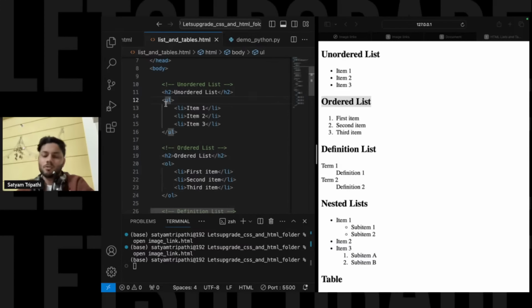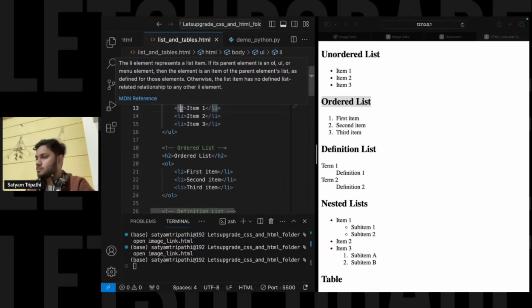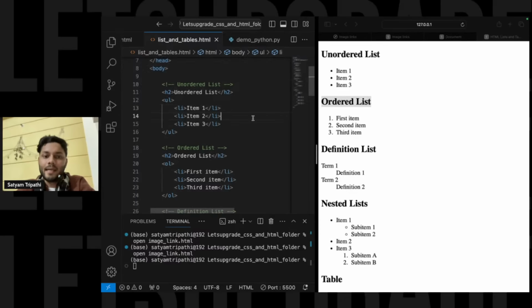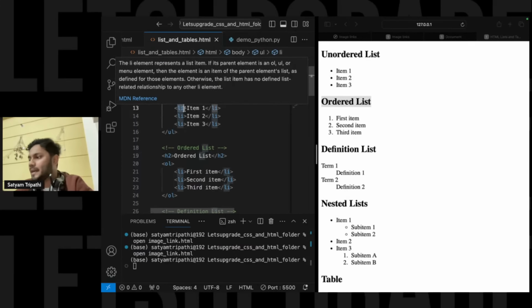Okay. Now you will be able to see how we create an unordered list using a UL. But what is this li over here? Okay. Li basically represents list items, that is how you show the items one by one. So we use li at that time. Yes, this video will be saved over here.